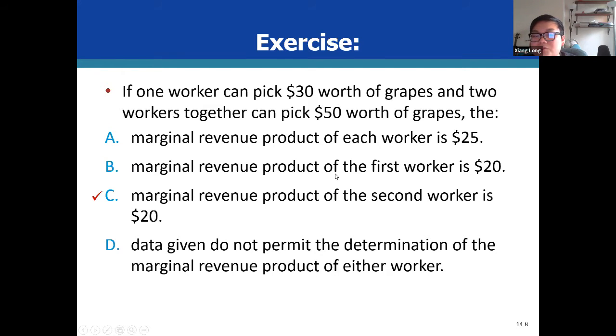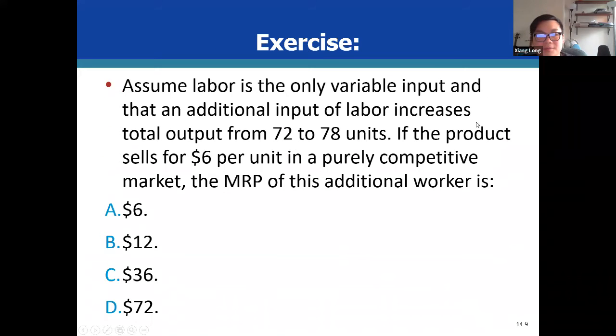What will be the marginal revenue product for the first worker? It will be equal to 30. Because if the company hires nobody, then it produces $0 worth of grapes. And now if we hire 1, the total revenue changes to 30. So the marginal revenue product for the first worker should be equal to 30.